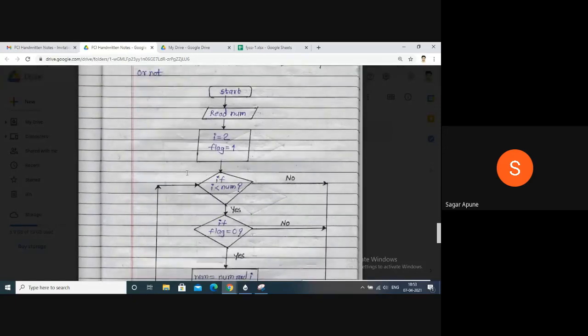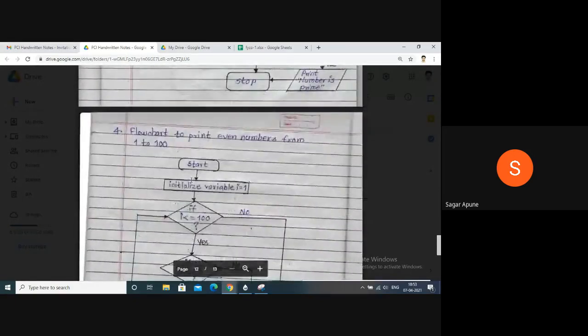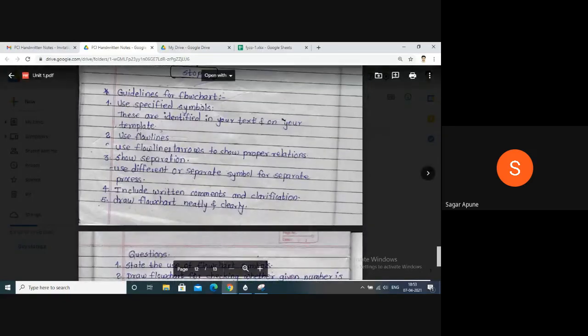Now next is the flowchart to determine whether a number is prime or not. You can check it today. These are some flowchart examples. Okay, what are the different guidelines for flowcharts?